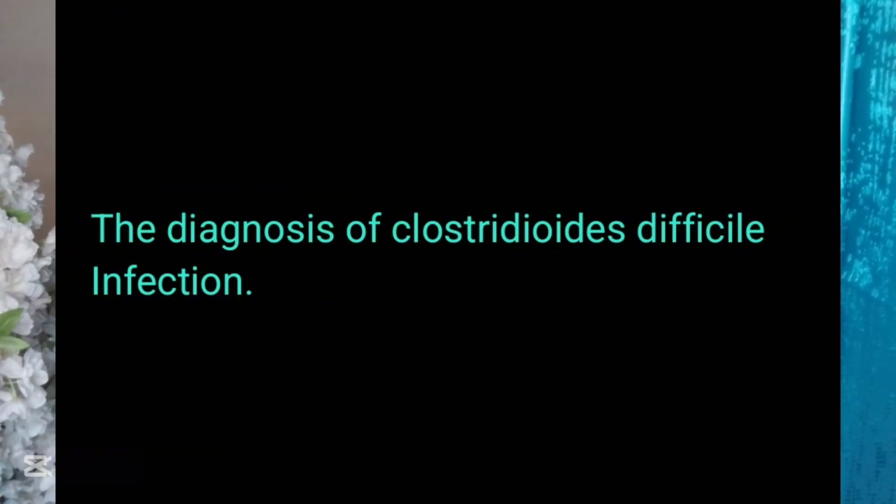The first step employs the glutamate dehydrogenase antigen test, or we can do a nucleic acid amplification test, for example a PCR. These two tests are very sensitive, meaning they can easily tell if the patient has the Clostridioides difficile infection. This is because they detect the presence of the Clostridioides difficile, and therefore a negative test rules out a possibility that the patient has the Clostridioides difficile infection.